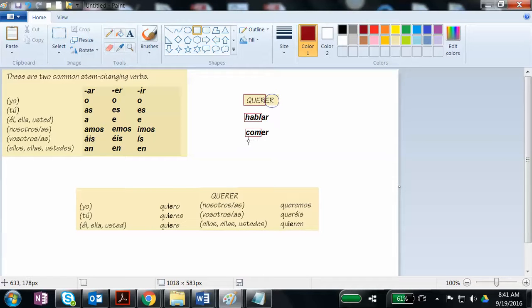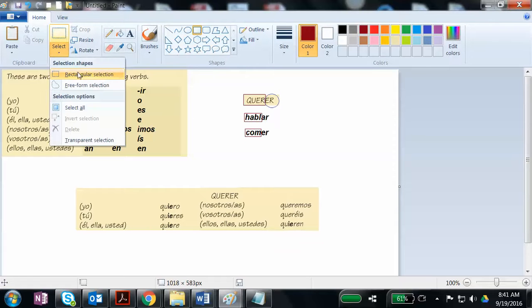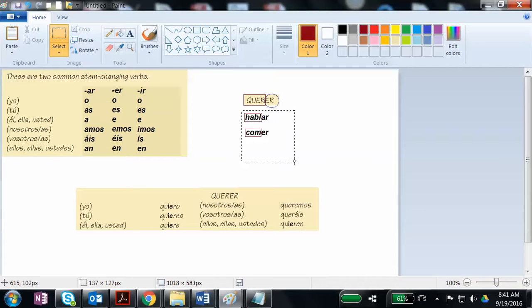But I don't change my stems. You can hear hablo, hablas, habla, hablamos, habláis, hablan, como, comes, come, comemos, coméis, comen, okay? But when you have irregular verbs, it doesn't fit that pattern of just leaving the stem alone or adding the ending that you're supposed to. Like if it was an AR verb, it gets these AR endings. If it's an ER verb, it gets ER endings.